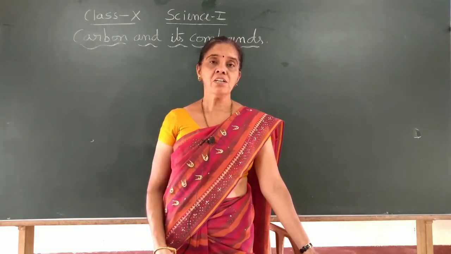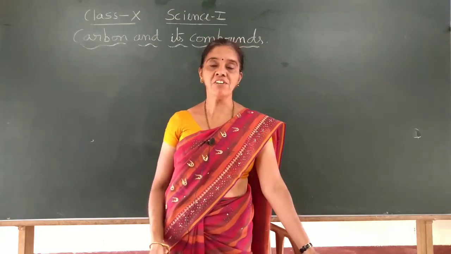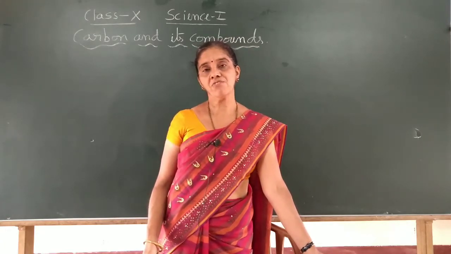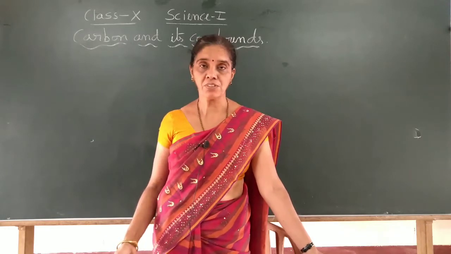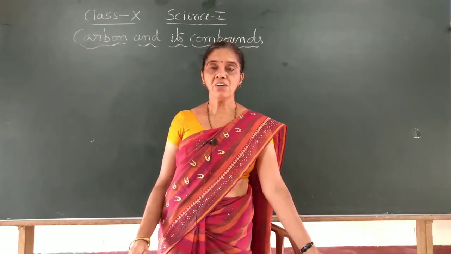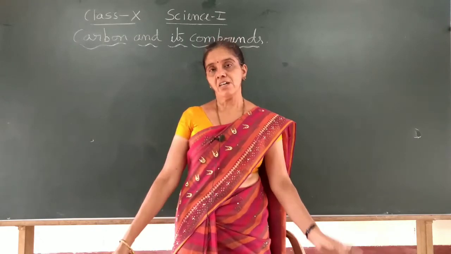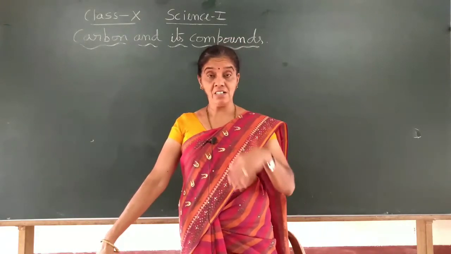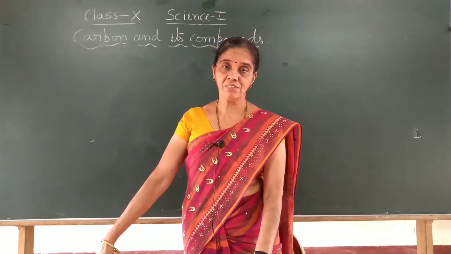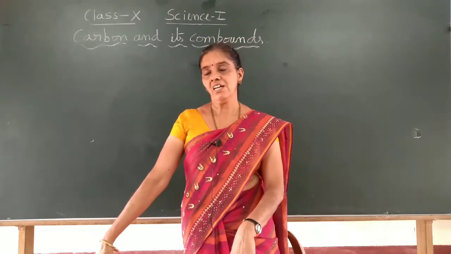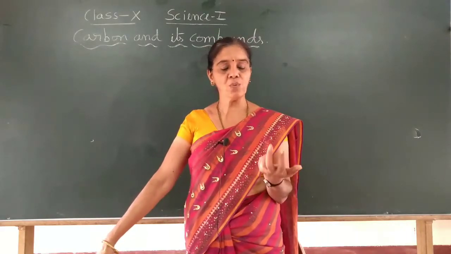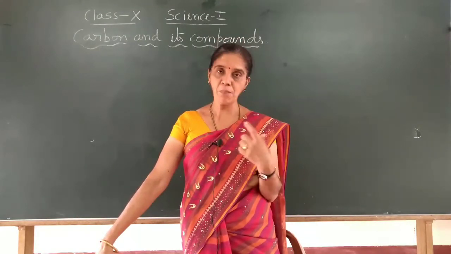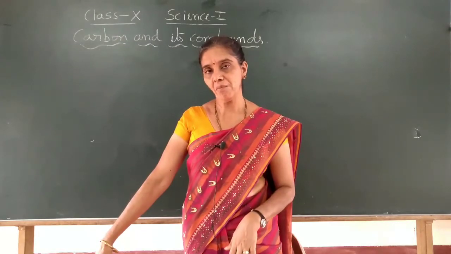So, we should know about carbon compounds, how they form, what the speciality of carbon is, and how it is possible that so many things are made up of carbon compounds. In today's class, we will learn a few important properties of carbon: the covalent bond, tetravalency and catenation. These are three important characteristics of the element carbon.